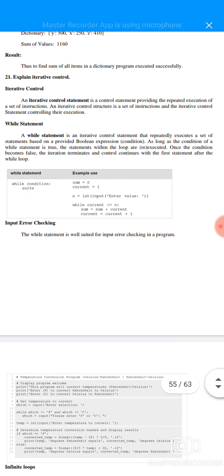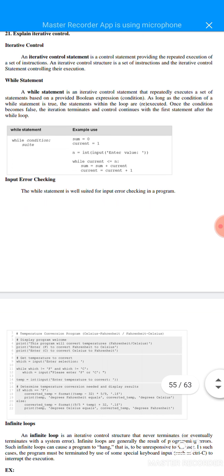21st question: explain iterative control. An iterative control statement is a control statement providing the repeated execution of a set of instructions. An iterative control structure is a set of instructions and an iterative control statement controlling their execution. The while statement is an iterative control statement that repeatedly executes a set of statements based on a provided boolean expression, or condition. As long as the condition of a while statement is true, the statements within the loop are re-executed. Once the condition becomes false, the iteration terminates, and control continues with the first statement after the while loop.